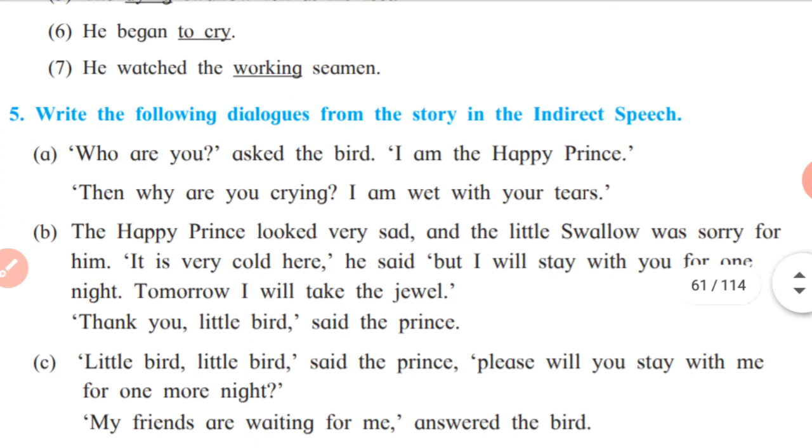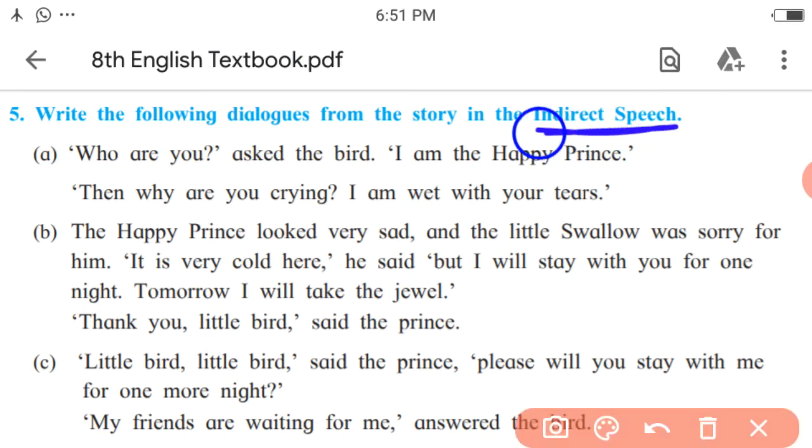Fifth activity, write the following dialogues from the story in indirect speech. I will provide a separate video on how to change a sentence of direct speech into indirect speech. But still, let me give an example. Here is the dialogue or the sentence in direct speech. Who are you? Asked the bird. I am Happy Prince. Then, why are you crying? I am wet with your tears.